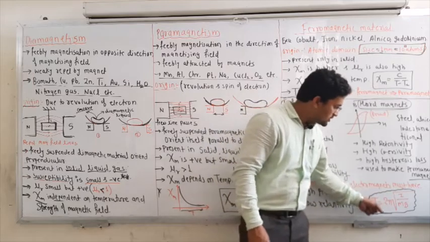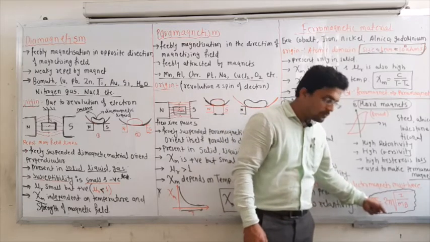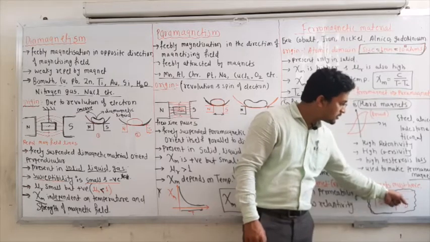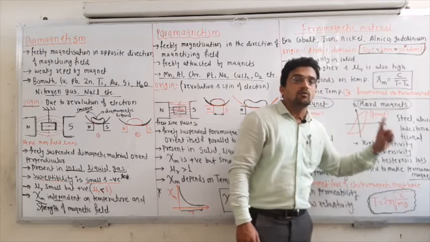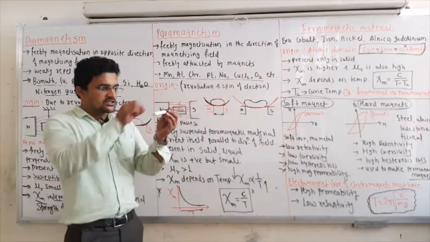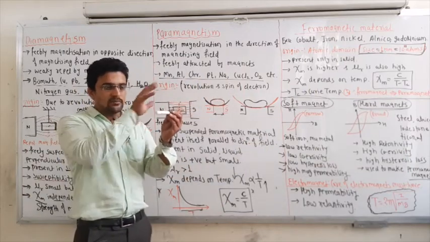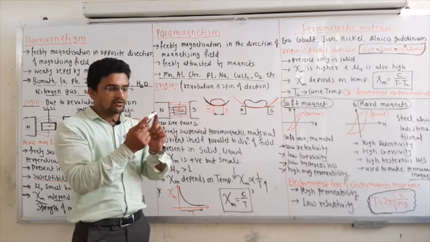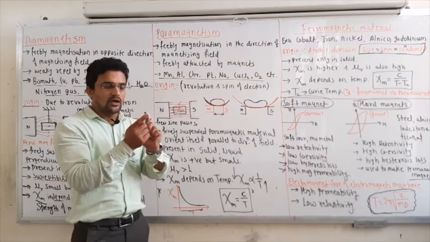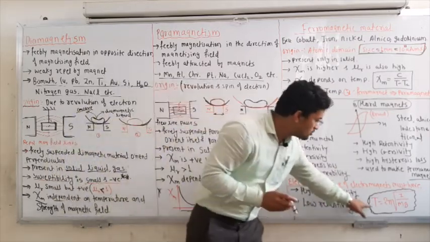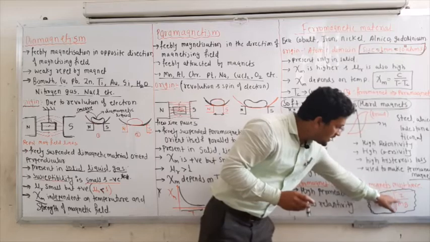Now this is one equation: the time period of the bar magnet is equal to 2 pi under root of I divided by mB, where I is the moment of inertia. If you suspend this magnet, with north pole and south pole, in the magnetic field, it will start oscillating. The time it takes to complete one oscillation is given by this equation, T equals 2 pi under root of I divided by mB.